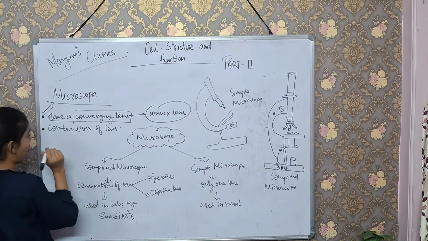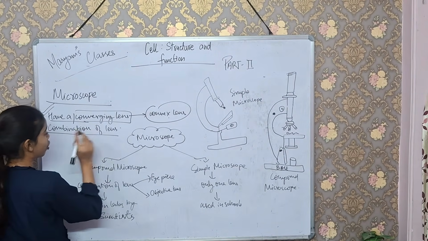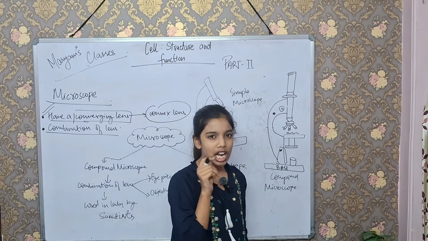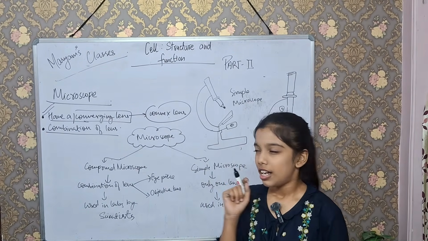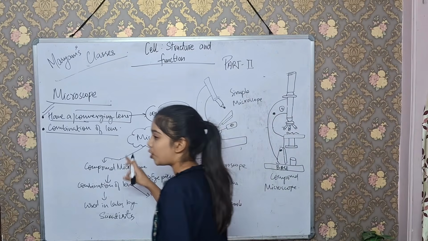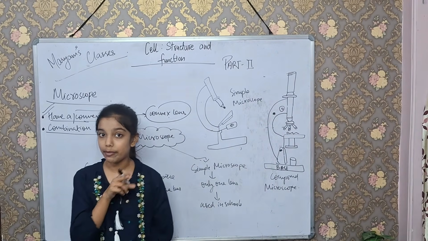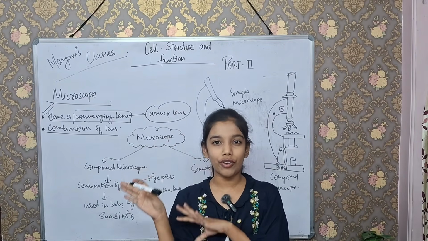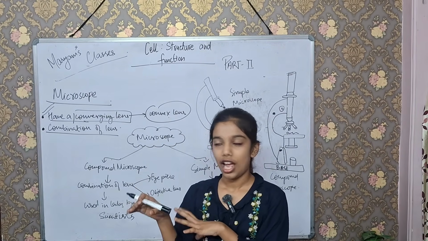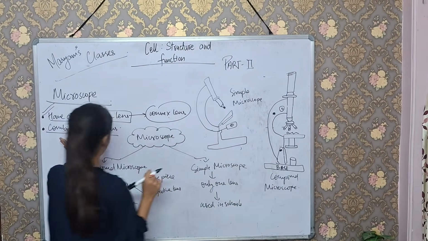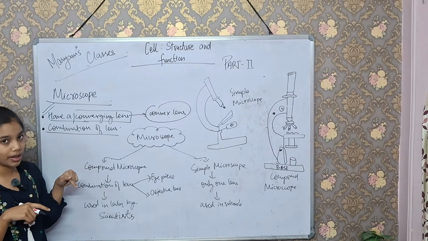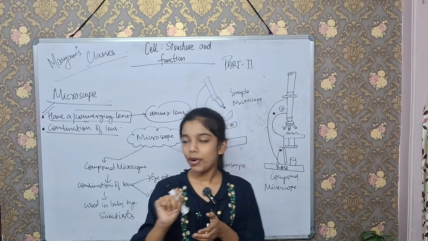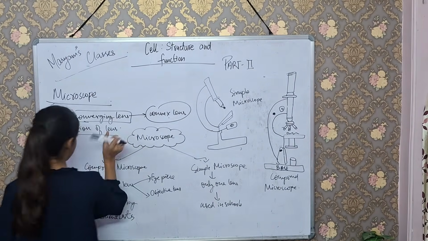Important: a microscope can be a combination of lenses. I told you in the previous class that Robert Hooke used his self-designed microscope, but that microscope had 4 to 5 lenses in it. By using that microscope he discovered the cell. So it is proved that a microscope can have a combination of lenses.